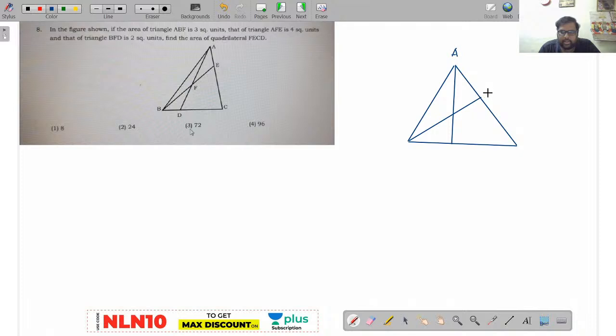A, E, C, D, B, F. Now this is the triangle given there. Now area of triangle ABF is given as 3 square units. That of triangle AFE is given as 4 square units. And that of triangle BFD is given as 2 square units. And you are asked to find the area of quadrilateral FECD. Now yesterday, if you use similarities or congruencies of triangles, then it is a huge task to calculate this. Yesterday I have given you a theorem called the ladder theorem, right?